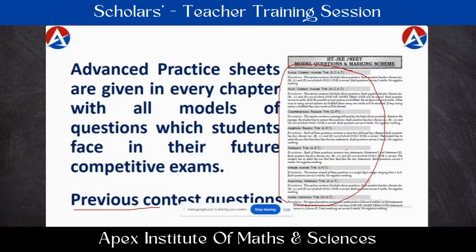So, let us try to solve only some questions, identifying for which questions our assistance is a must. Such kind of questions, if we explain on the board, the remaining questions we can make the students do on their own. Of course, at the starting, as it is a new program for them, they may not be able to do all the questions in the correct way. But we have to encourage them to do.